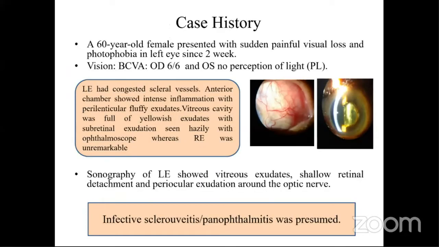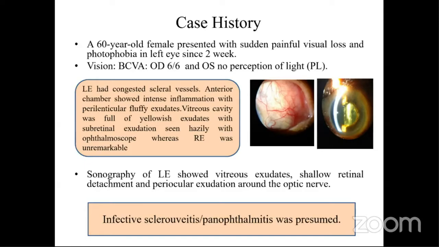Case history. The patient was a 60-year-old female who presented with sudden painful visual loss and photophobia in the left eye since 2 weeks. Best corrected visual acuity in the right eye was 6/6, and in the left eye it was no perception of light. On examination, the left eye had congested scleral vessels, the anterior chamber showed intense inflammation with perilenticular fluffy exudates, and the vitreous cavity was full of yellowish exudates with subretinal exudation seen hazily with the ophthalmoscope, whereas the right eye was unremarkable. Sonography of the left eye showed vitreous exudates, shallow retinal detachment, and periocular exudation around the optic nerve.